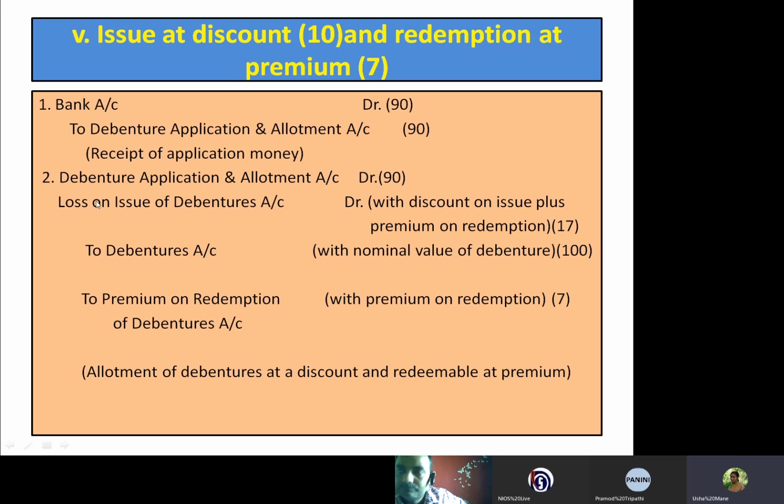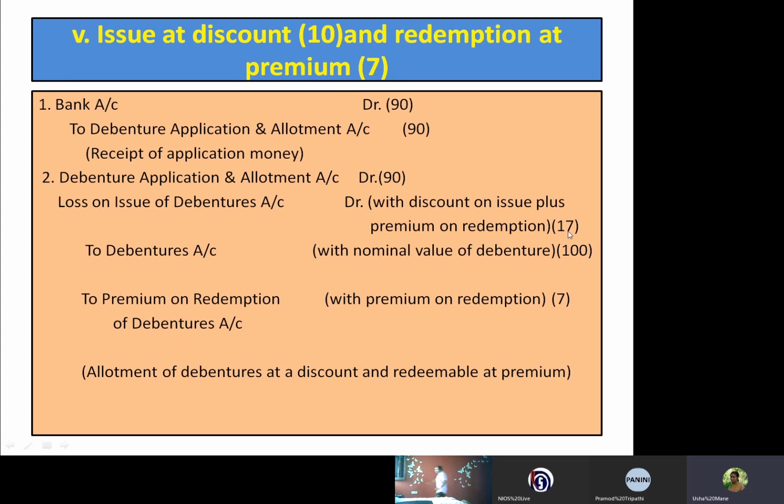Now the second journal entry is like that. The debenture application and allotment account debited 90 rupees. We already credited this amount, now the same amount we should debit here. Then loss on issue of debentures account debit. Which loss? The loss of issuing at a discount, 10 rupees, and also redemption at a premium, which we also have to debit as loss on issue of debentures.